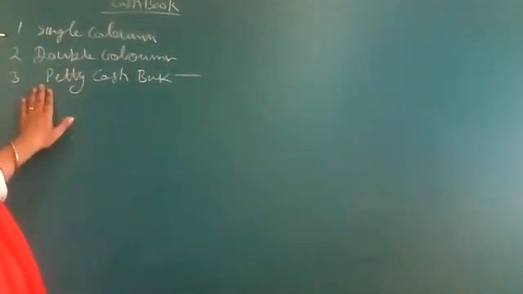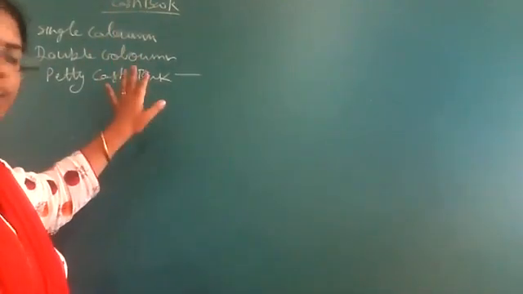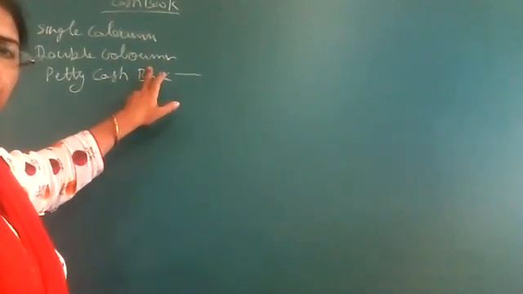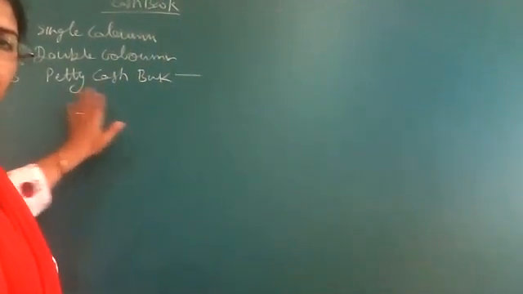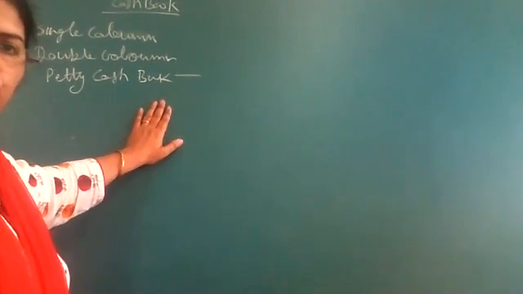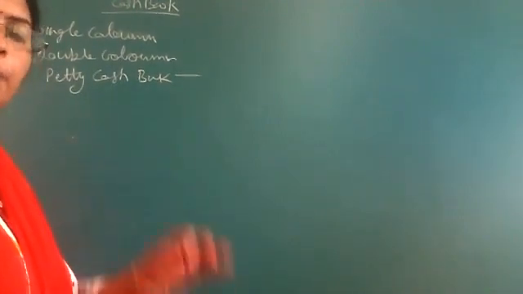Yes, Vijay. So today we will learn cash book. Three types we learn: single column cash book, double column cash book, and petty cash book. Today we are going to start petty cash book. Petty cash book is prepared for petty expenses.